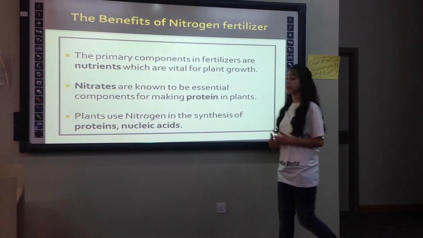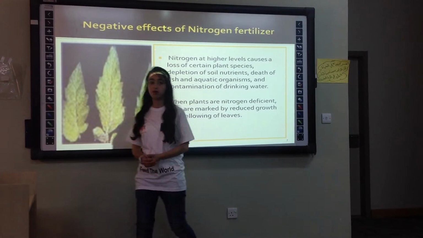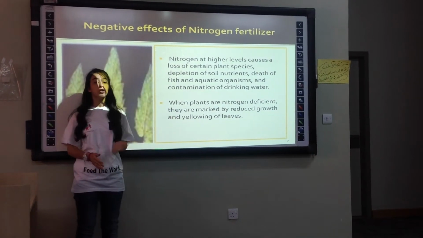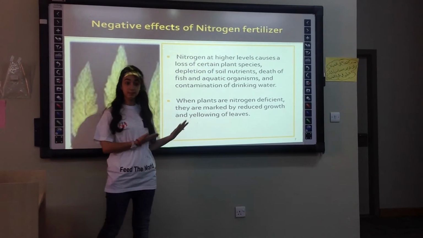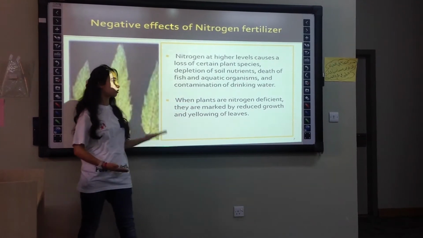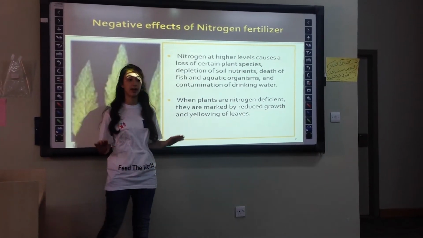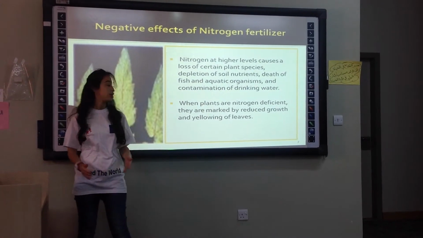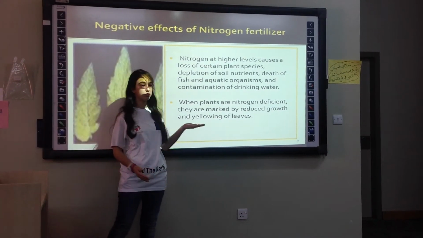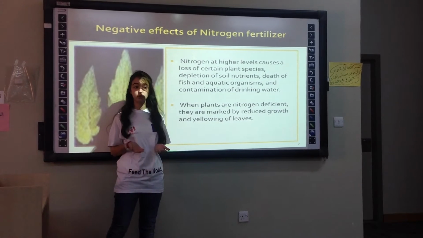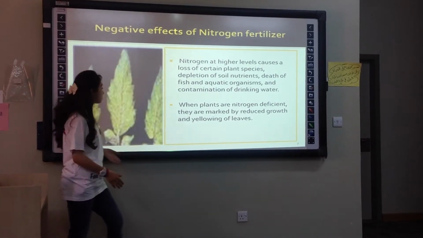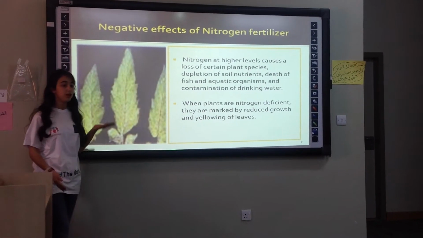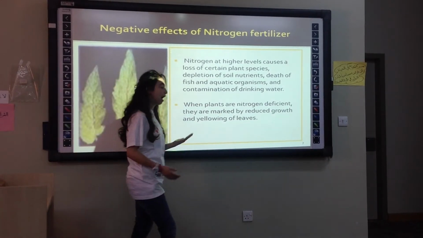However, there are some negative effects of nitrogen fertilizer. First, nitrogen at high level causes a loss of certain plant species, depletion of fossil nutrients, death of fish and aquatic organisms, and contamination of drinking water. Second, when plants are nitrogen deficient, they are marked by reduced growth and yellowing of leaves, as you see in this picture. Nitrogen fertilizer has 4 types.